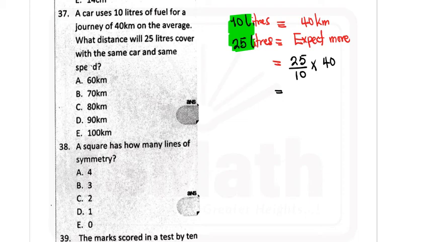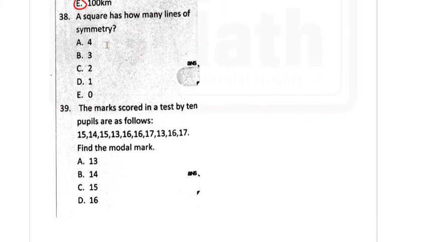So this will be 4 times 25, which will give you 100. So a distance of 100 kilometers will be covered with 25 liters of fuel. 38. Question 38 says, a square has how many lines of symmetry?